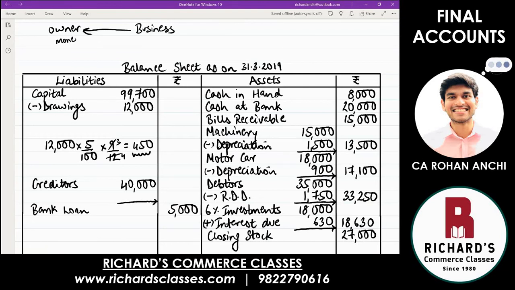Which means he has to pay interest to the business. So for the owner, if it is paying interest, that means it is an expenditure. So from his capital, if it is an expenditure, which means you are going to reduce his capital. His capital is going to reduce. So here you will write less interest on drawings.